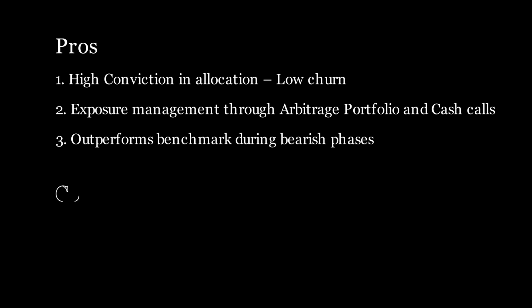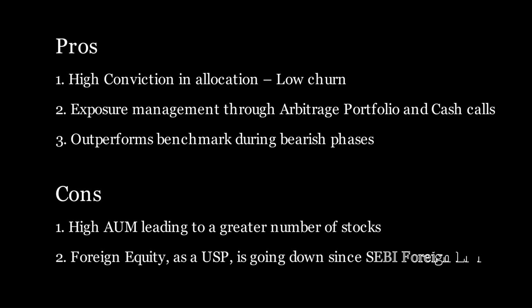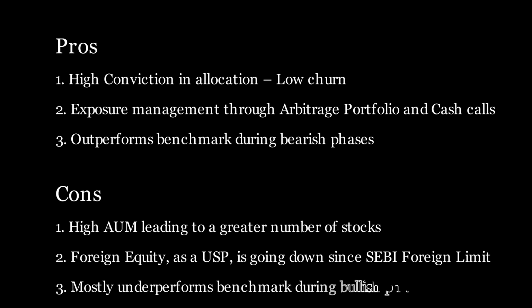The cons of the fund are that the high AUM is leading to a greater number of stocks, so they need to look for other avenues to diversify the portfolio. The foreign equity as a USP is going down because SEBI's foreign limit is now hovering around 10%, which used to be 25 to 30%. It mostly underperforms the benchmark during the bullish phases.